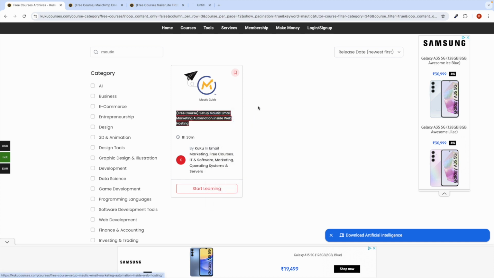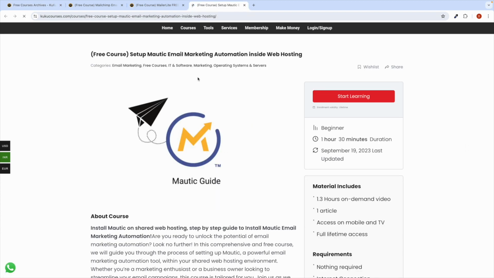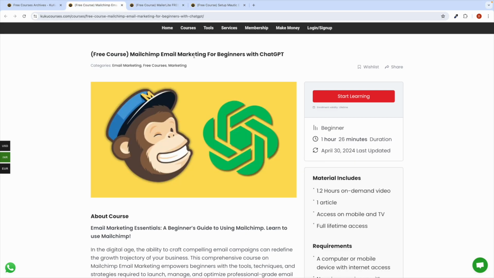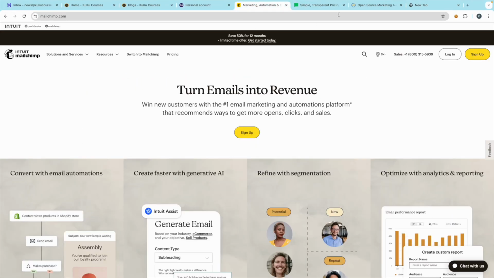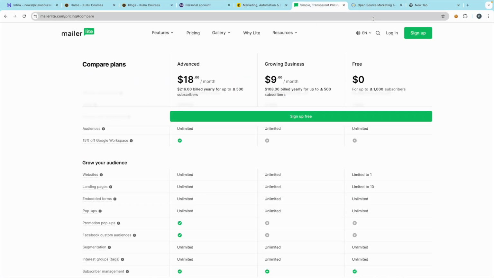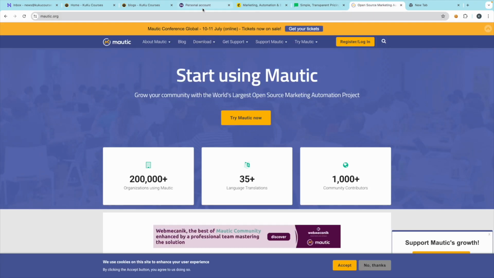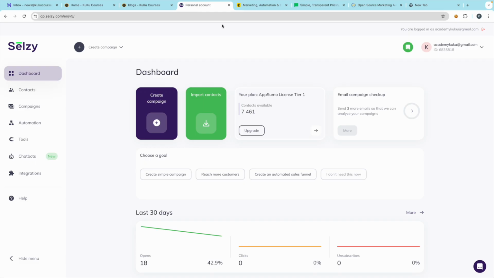You can install Mautic on your server and learn about Mautic here. For all these we have provided courses. You can simply click on the start learning button, and if you want to get knowledge about these platforms, whether it's Mailchimp, MailerLite, or Mautic and so on, you can just search for that on our website.